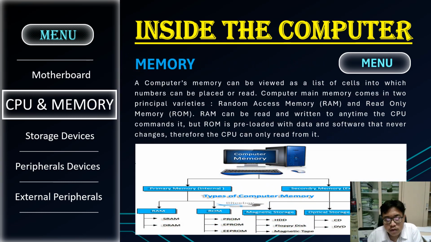Memory. A computer's memory can be viewed as a list of cells into which numbers can be placed or read. Computer main memory comes in two principal parts: random access memory, or RAM, and read-only memory, or ROM. RAM can be read and written to anytime the CPU commands it, but ROM is preloaded with data and software that never change. Therefore, the CPU can only read from it.